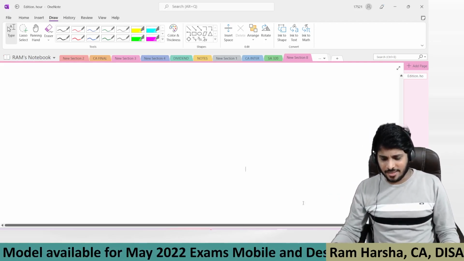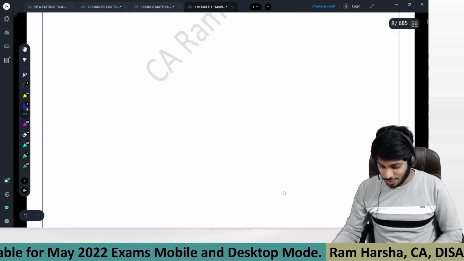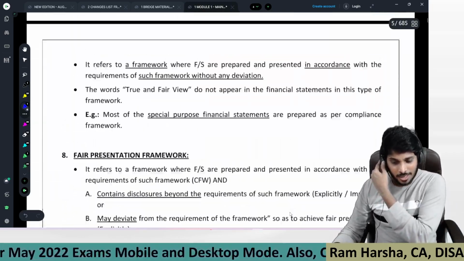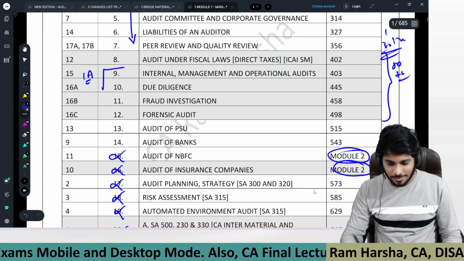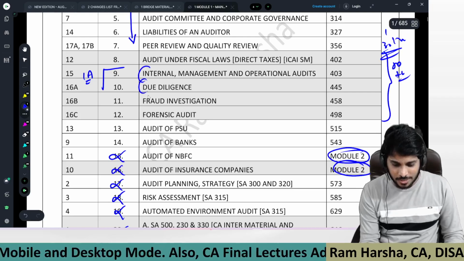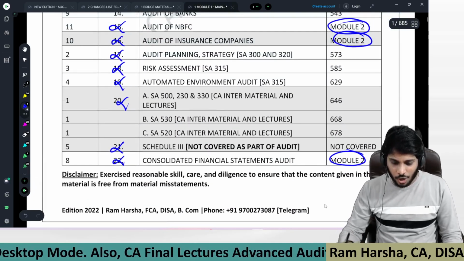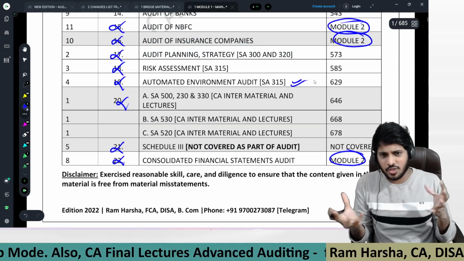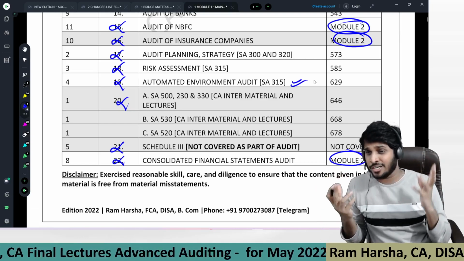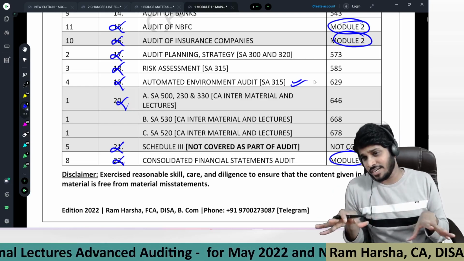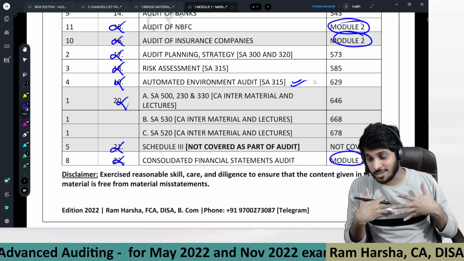Here itself, I want to tell you, there are some chapters which are very, very challenging even for me. What are the chapters? I'll just show you right now. Audit of internal audit, management audit, due diligence, fraud investigation, forensic audit. In these 4 chapters, and there is one more topic called automated environment. These 5 chapters together, the content size is hardly 12 or 13 hours. In these 12-13 hours, you may feel a little bored. I'm telling you at the beginning itself, because they're very, very dry chapters, which require real practical exposure for the student, not for the faculty, to understand them.